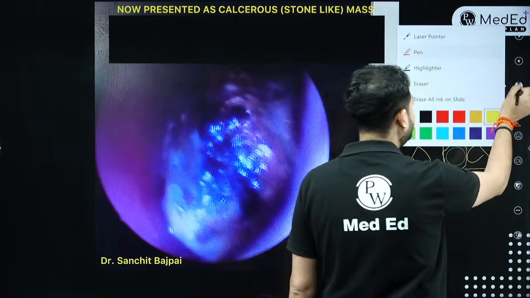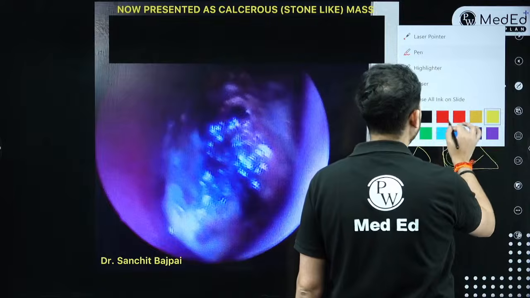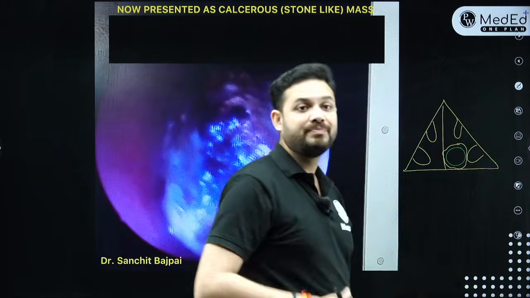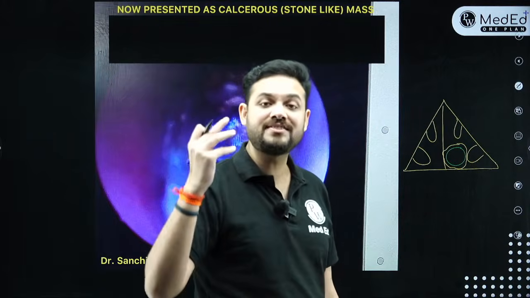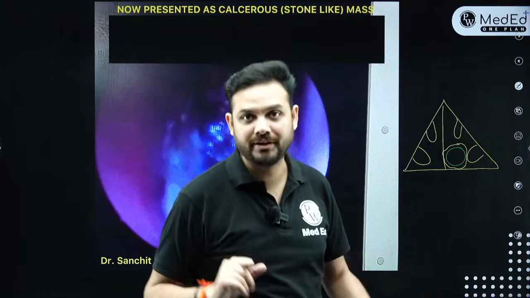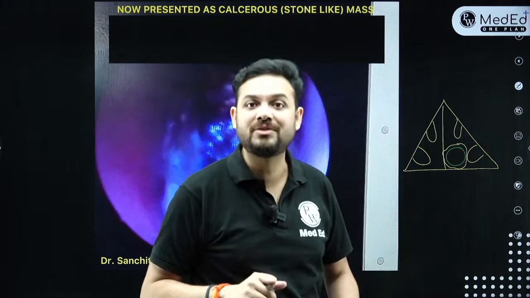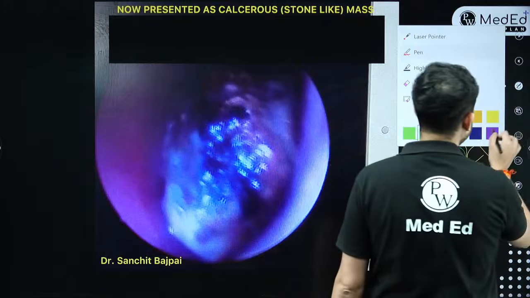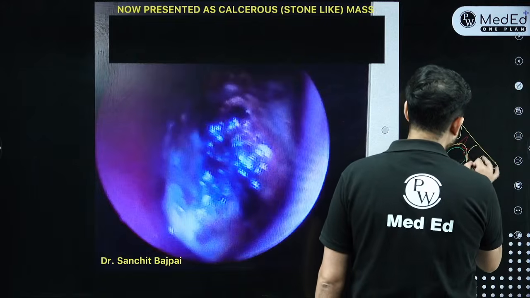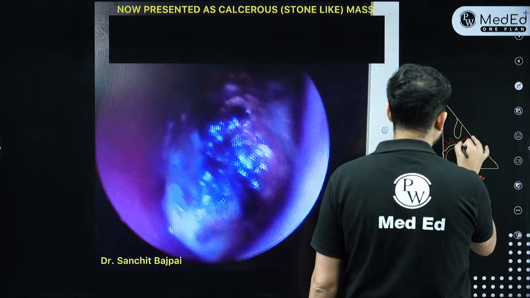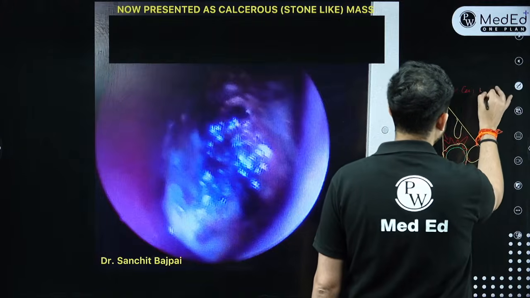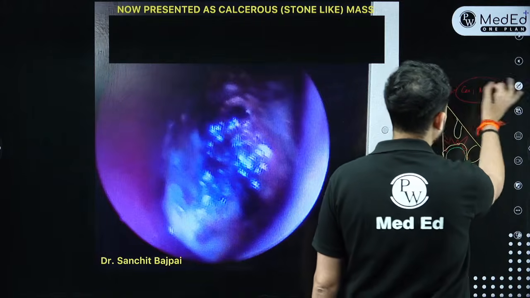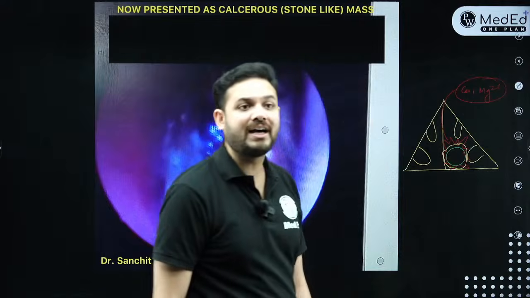Now what happens if any foreign body is missed out for a long period of time? As a reaction, the body starts to lay down calcium and magnesium salts around it. A lot of calcium and magnesium salts come around it, and when calcium and magnesium salts are laid down around a foreign body, it becomes a stone-like mass. These are calcium and magnesium salts which are laid down around the foreign body and it forms a stone-like hard mass.